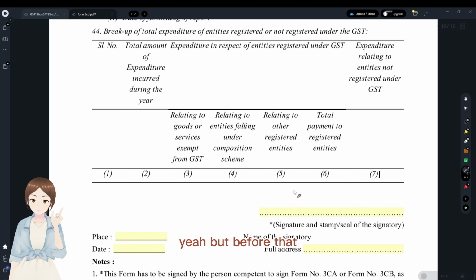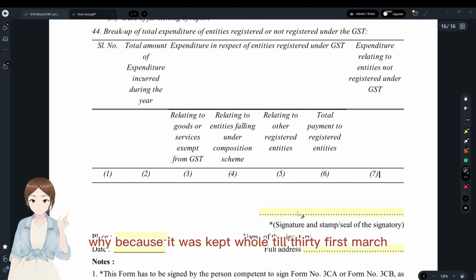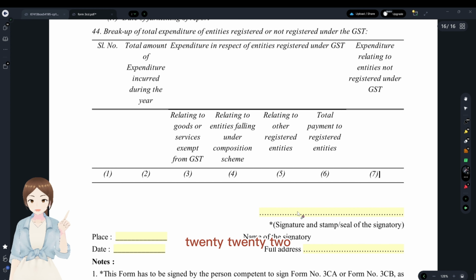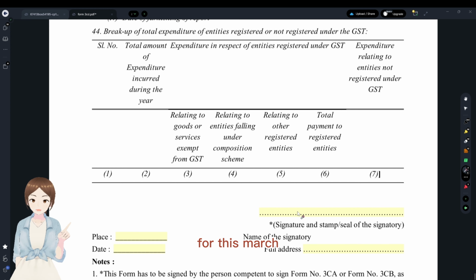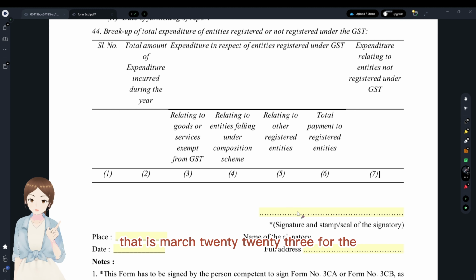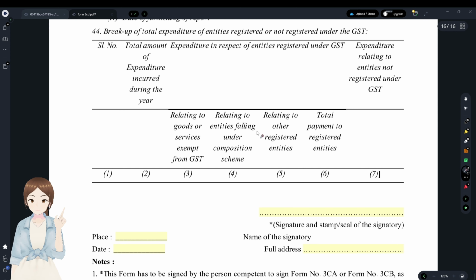But before that, I want to tell you that this is an important clause. Why? Because it was kept on hold till 31st March 2022, and it is going to be applicable for the first time for this March 2023 financial year end. So this is an important clause that the ICAI may test you on.